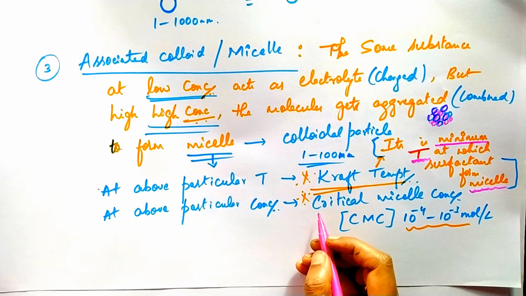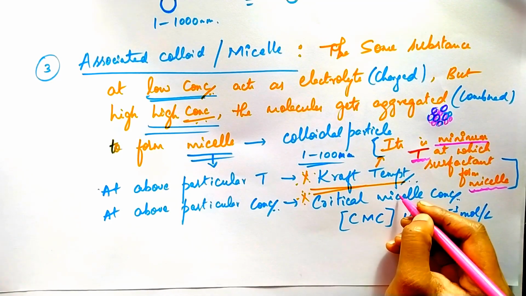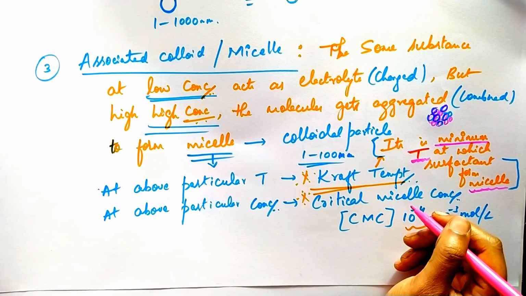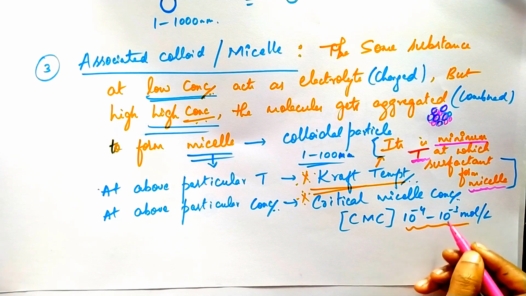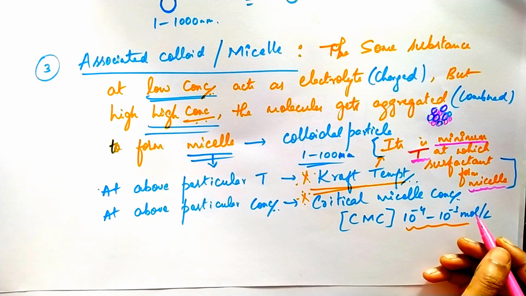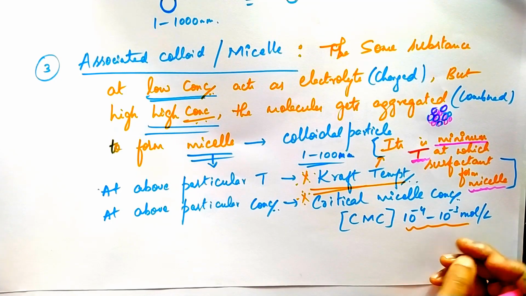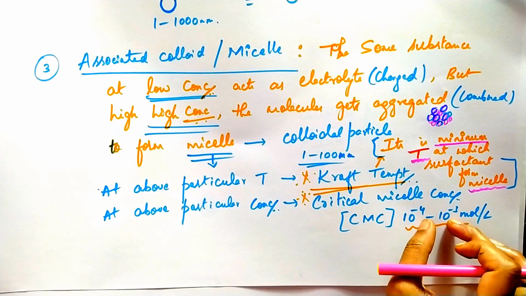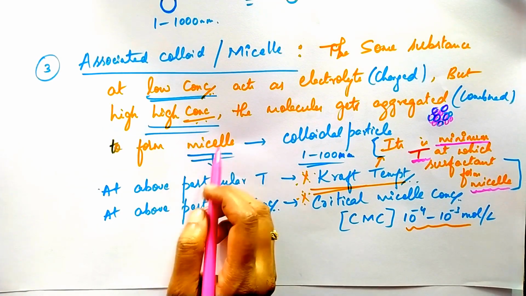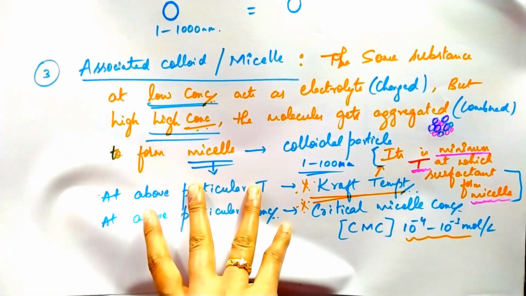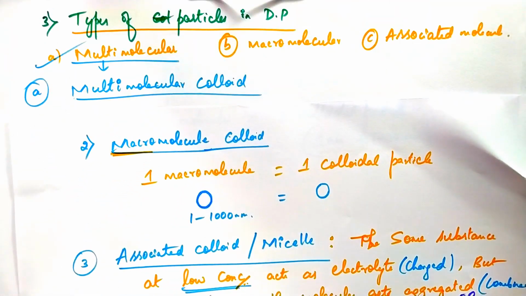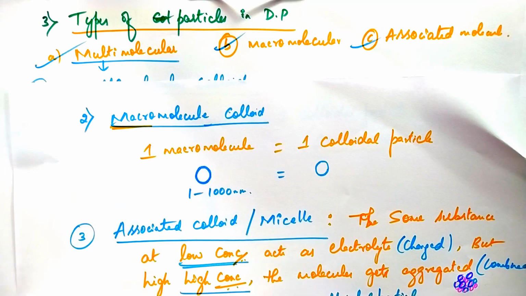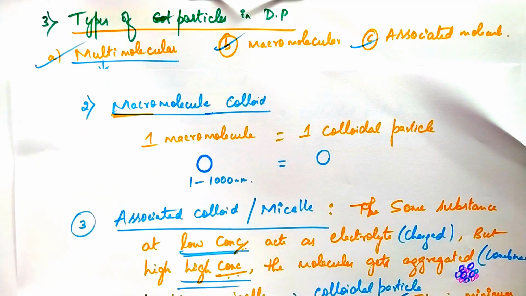Okay, so next one is the critical micelle concentration. What does it mean? Critical micelle concentration means the soap solution should have a concentration between 10 to the power of minus 4 to 10 to the power of minus 3 mole per liter. This is called the critical micelle concentration. Above this concentration, there will be micelle formation. Okay, these are the three points discussed in types of particles in the dispersed phase: multimolecular, macromolecular and associated colloid.